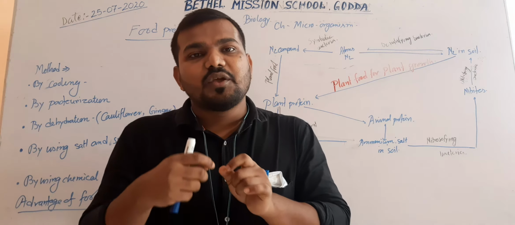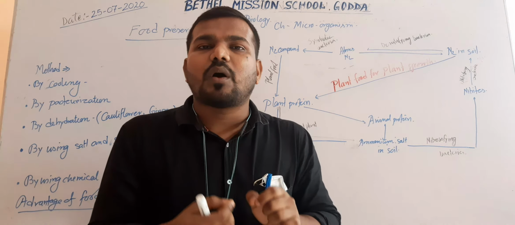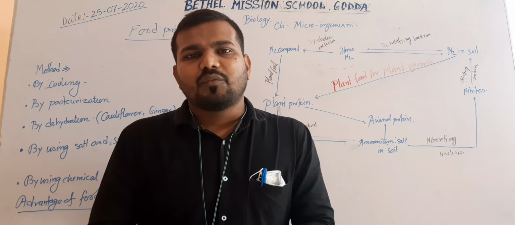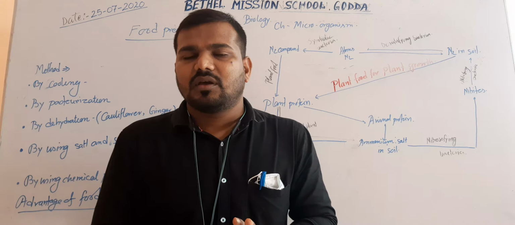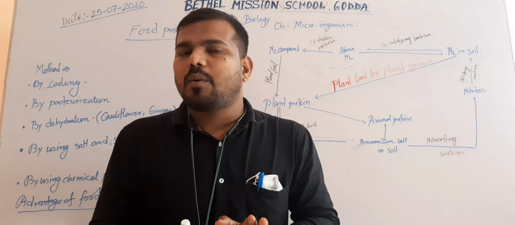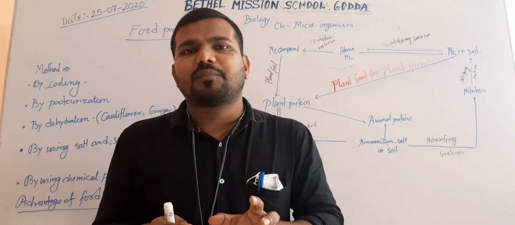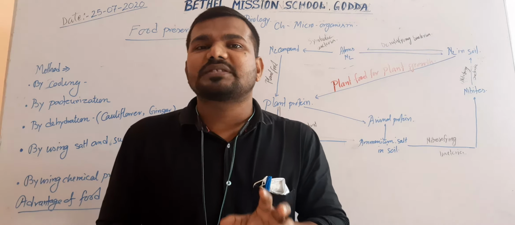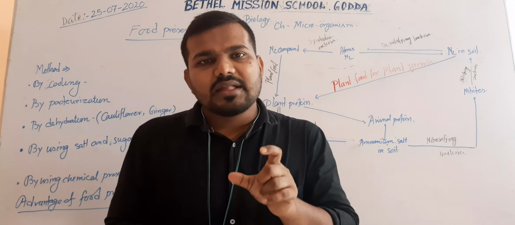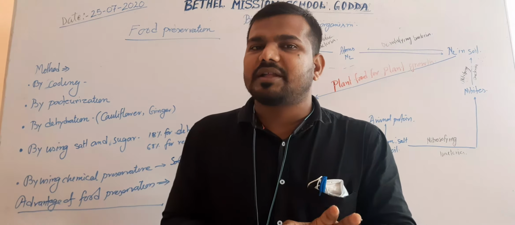Dehydration means removal of water from the food materials. Long ago, our grandmothers preserved food materials by using sunlight. Sunlight is the commonest way of dehydration.